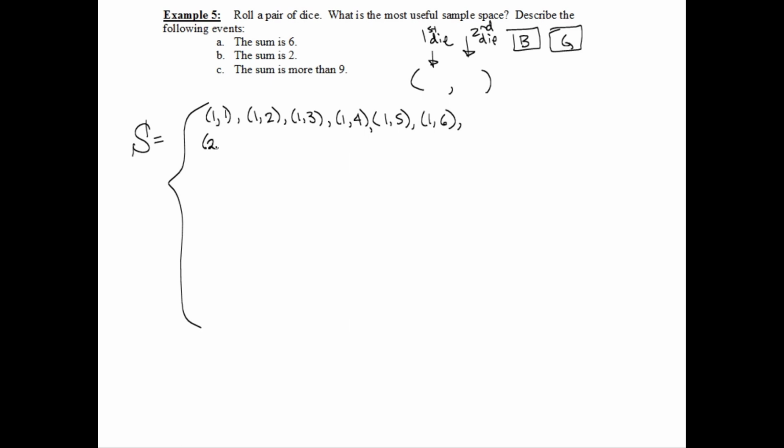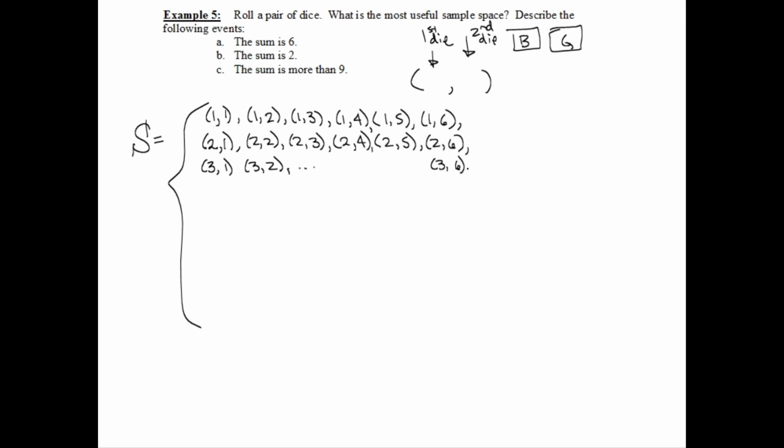Okay, now let's suppose the first or the blue die happens to be a 2. What are the possibilities? Well, second die could be a 1. Second die could be a 2. Second die could be a 3. Second die could be a 4. It could be a 5. Or it could be a 6. Okay. Third die. Same thing, right? Okay. So all the way up to 3, 6.